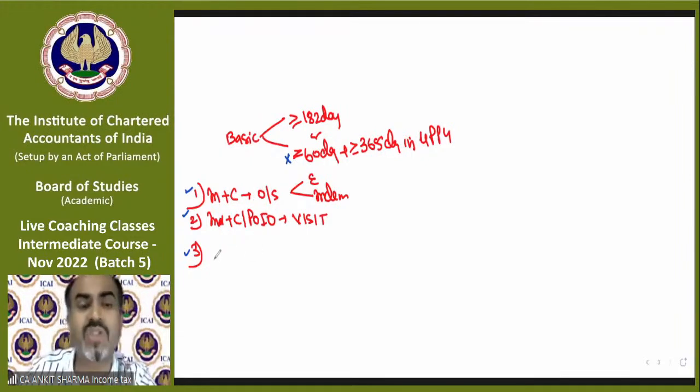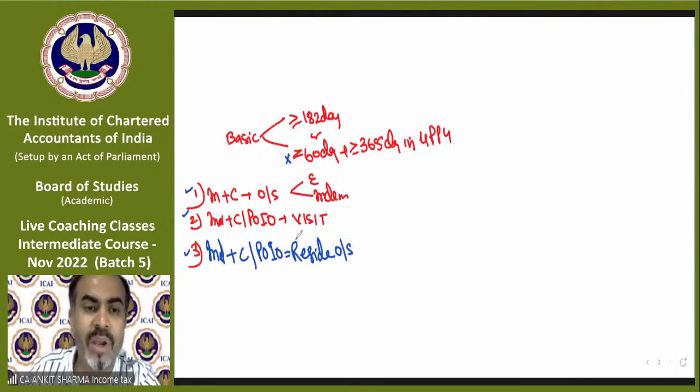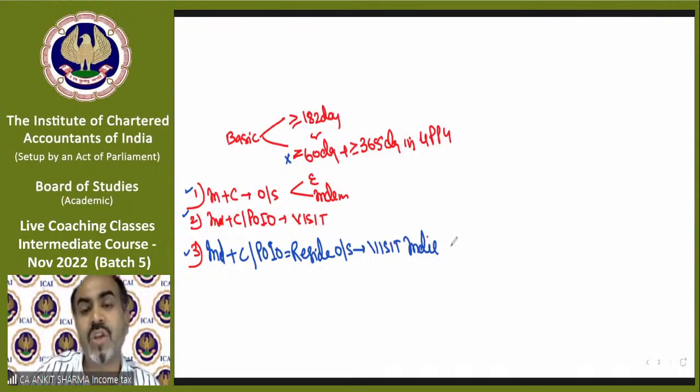Now the third exception is a very special exception. I've just told you that this actually came into force from last year. This is saying if you are an individual who is a citizen of India or person of Indian origin who resides outside India, who comes to visit India, same as point number 2 till now, but there is a new condition added.